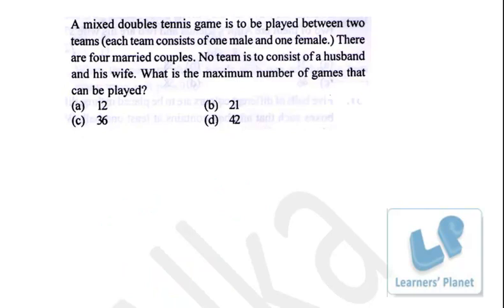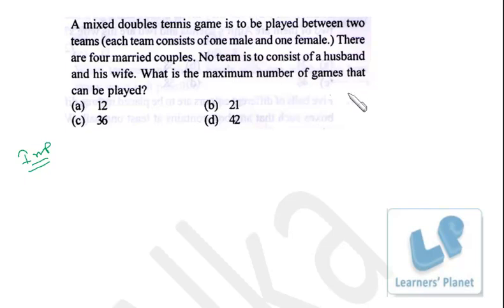Now this problem is going to be important. The concept is really important over here. A mixed doubles tennis game is to be played between 2 teams. Each team consists of 1 male and 1 female. There are 4 married couples. No team is to consist of a husband and his wife. What is the maximum number of games that can be played?